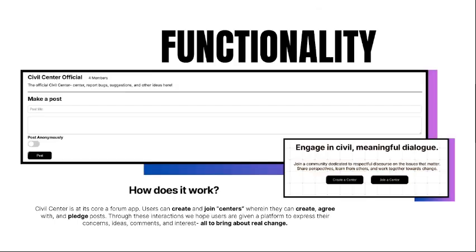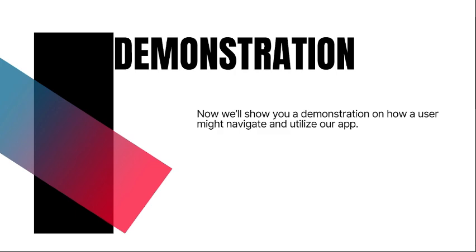For the functionality of our app, Civil Center at its core is a forum. Users can create and join centers, wherein they can further create and agree with or pledge to posts. Through these interactions, we hope users are given a platform to express their concerns, ideas, comments, and interests, all to bring about real change. We'll now show you a demonstration of how a user might navigate and utilize our app.